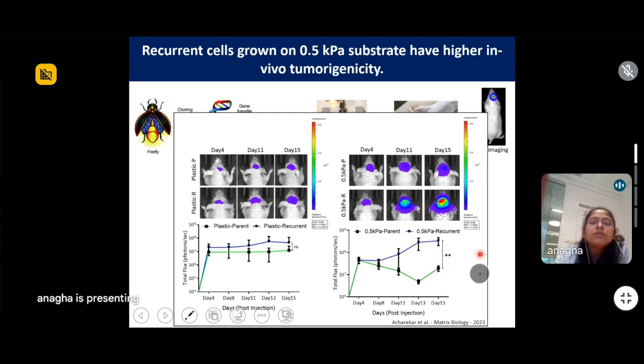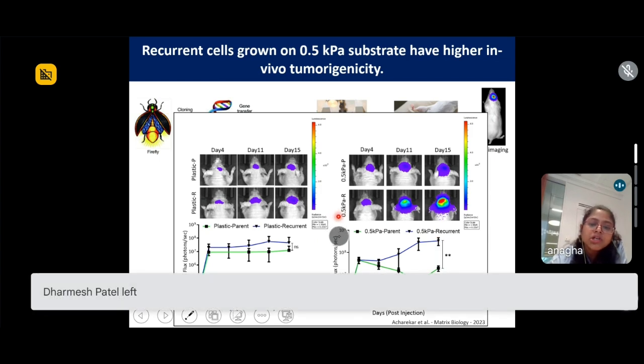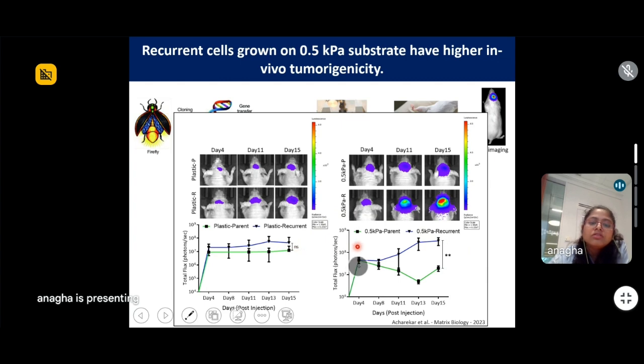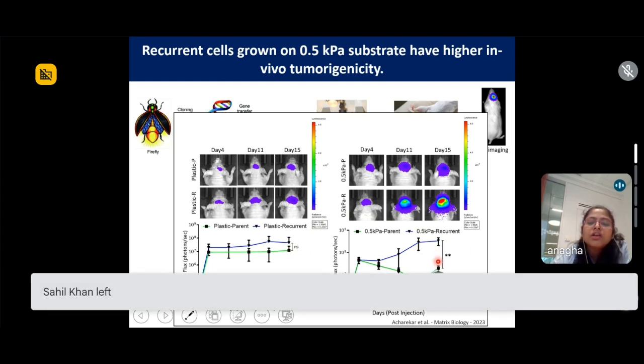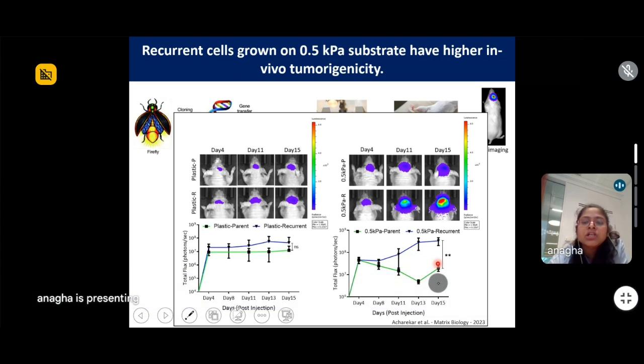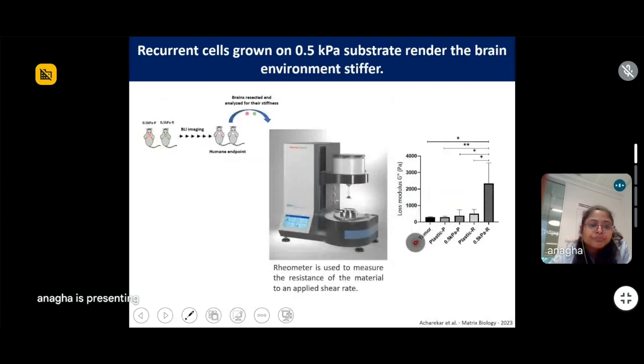Now, this was in par with what we had seen in vitro, where the recurrent population showed higher proliferation when grown on softer substrate specifically and not on stiffer substrate. So this was also observed in vivo, which made our claim stronger that the difference between the proliferation of parent and recurrent population is indeed different and only captured when they were grown on softer substrate.